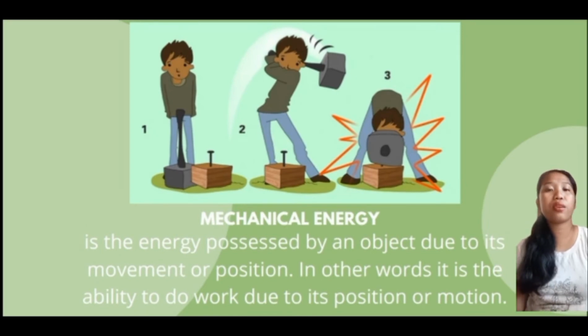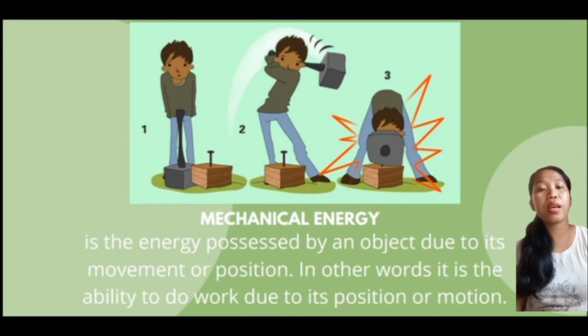Mechanical energy is the energy possessed by an object due to its movement or position. In other words, it is the ability to do work due to its motion. So the everyday examples of mechanical energy are turning a doorknob, breathing in and out, hammering a nail, and riding a bicycle.